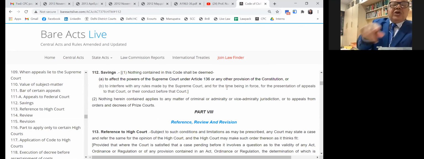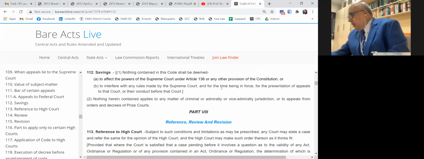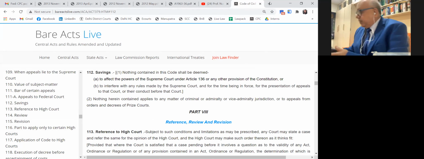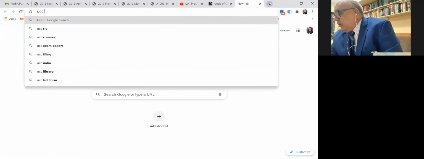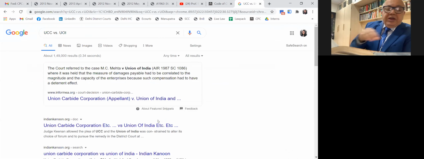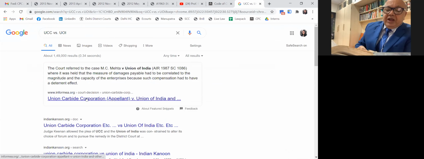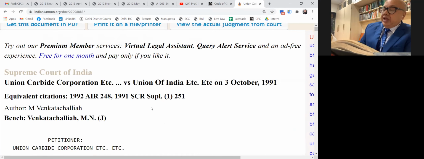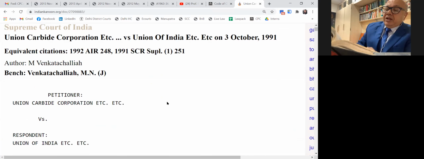The case of Union Carbide versus Union of India, I will give the citation for this matter. Section 112 came up for consideration before the Supreme Court in Union Carbide versus Union of India, 1992 Supreme Court. Please go home and check it, because if you open the net, time will go away. There the Supreme Court clearly laid it down.